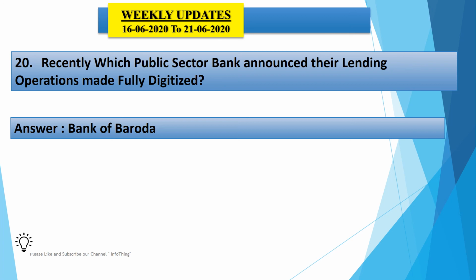It is the third largest lender to fully digitize its lending operations, including home, agriculture, micro, small and medium enterprises, and personal and auto loans. So this bank has made every loan fully digitized. The bank has set up a new vertical, the digital lending department at the corporate office, which will have substantial overlap with various credit verticals, including retail, MSME, agriculture, and other services like analytical service center, risk management, marketing.